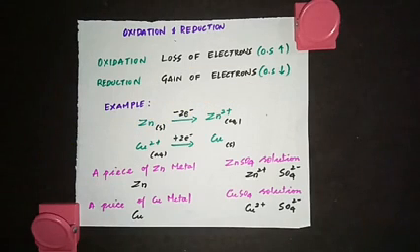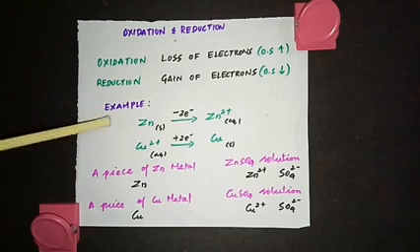We have other definitions also. You would have studied that gain of oxygen is oxidation and gain of hydrogen is reduction. But here in this lesson we will be dealing only with definitions in terms of electrons. So we are defining oxidation and reduction in terms of electrons. What is oxidation again? Loss of electrons, and reduction, gain of electrons. So let's see an example.